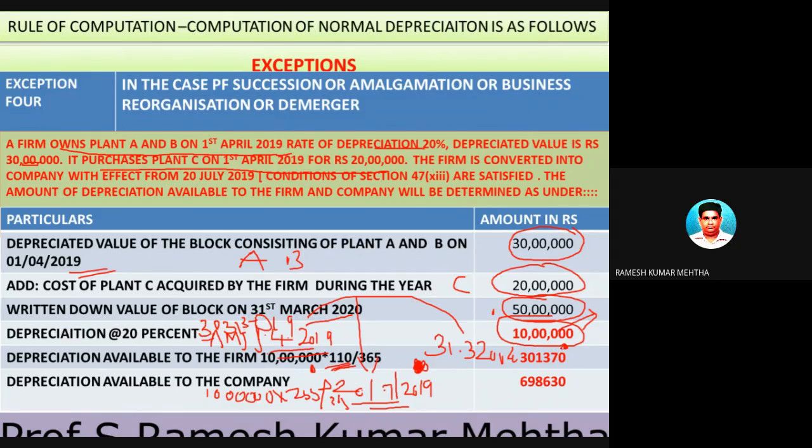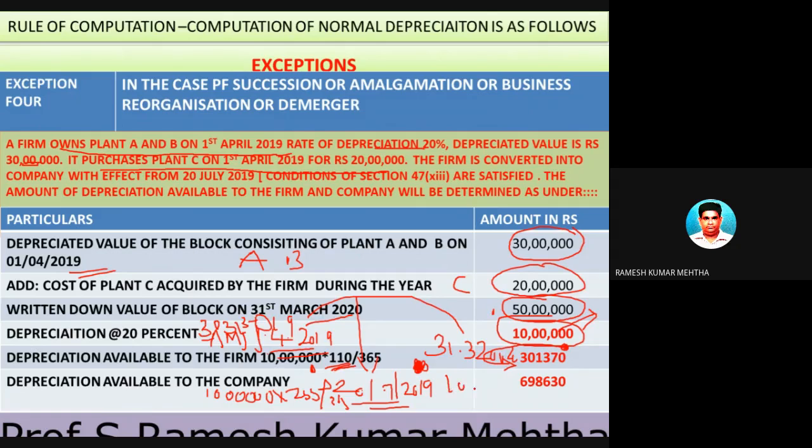So out of this 10 lakh, a part will go as a depreciation on the debit side of the profit and loss account in the name of the firm, and the remaining will go into the books of accounts of the company, and will be debited to that amount.